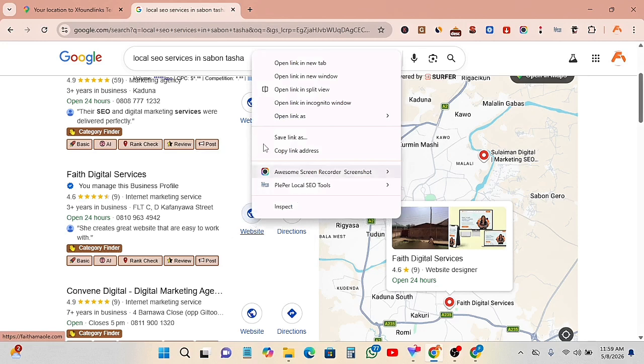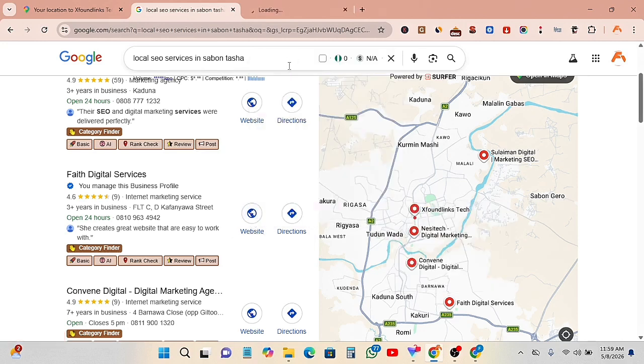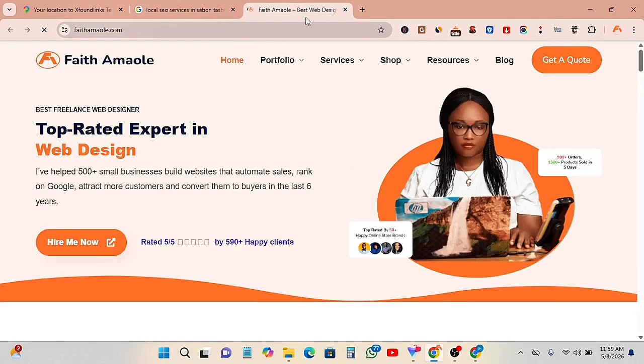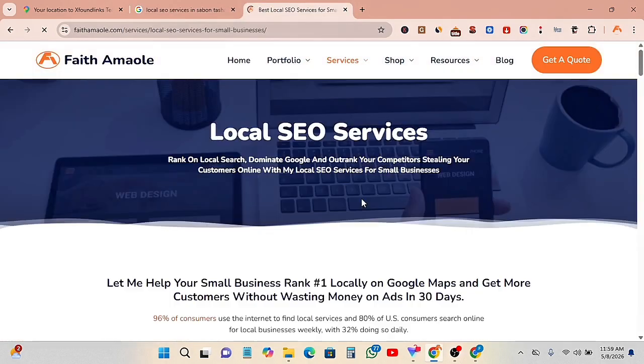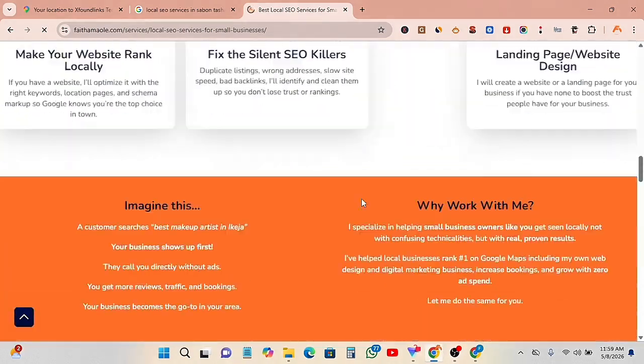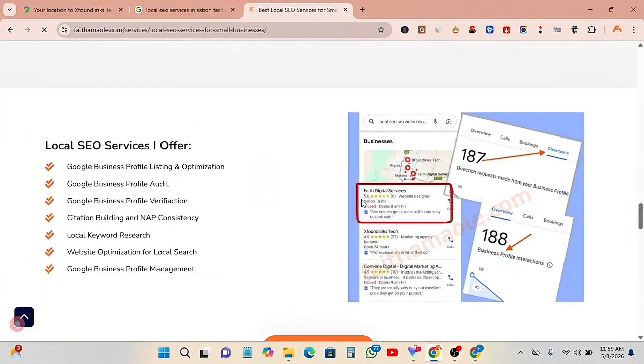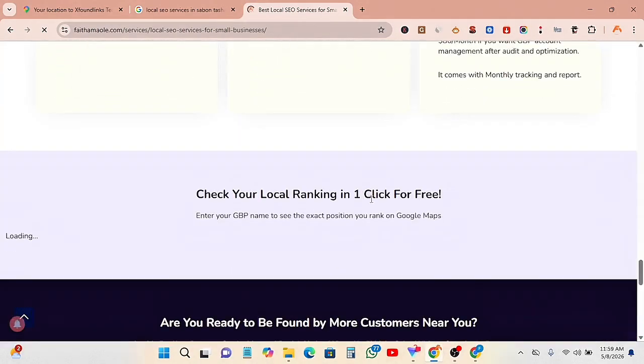If you click on my website, it will take you to my own website where you can book a consultation. You can book for me to do any of your services. You can see my local SEO service here. As you can see, I am ranking. This is my own local SEO business. That is number 1 on how to find local SEO clients in 2026.